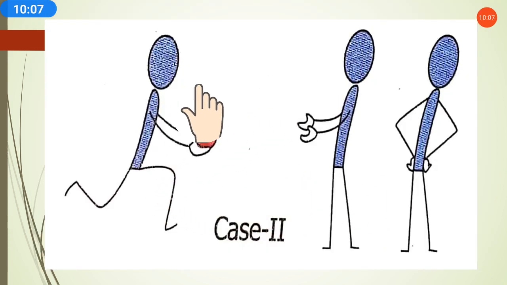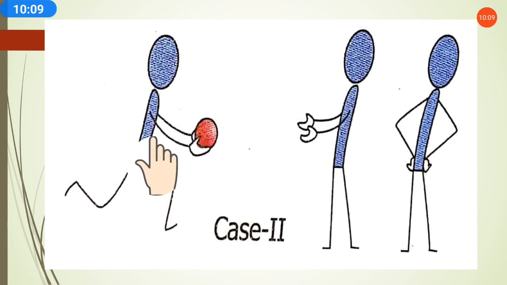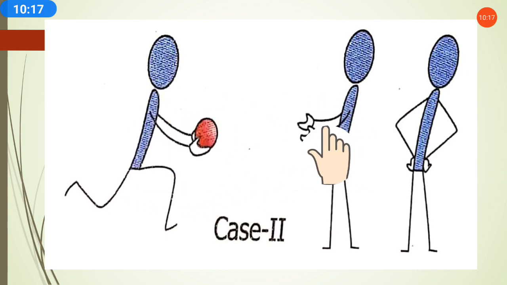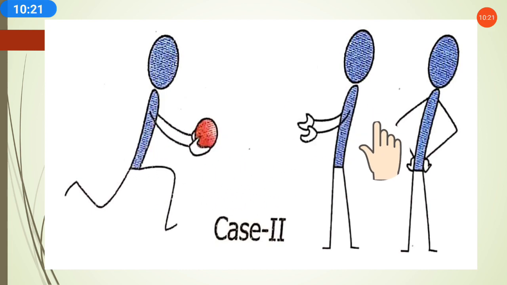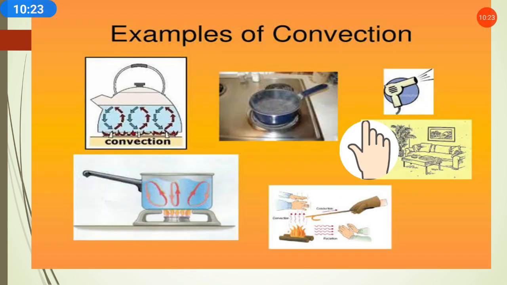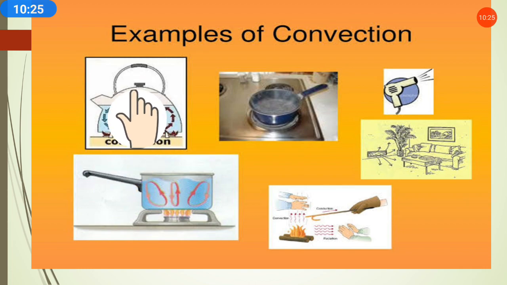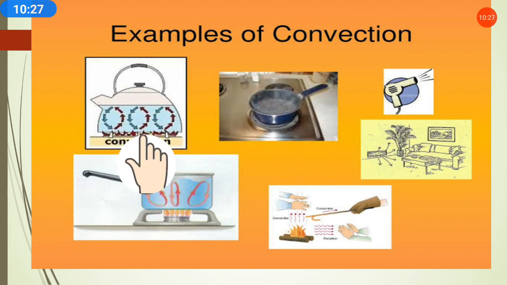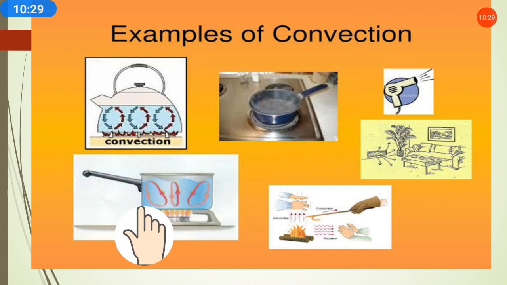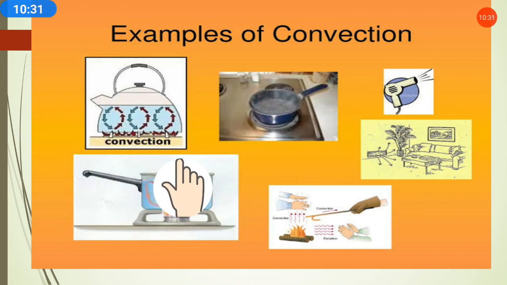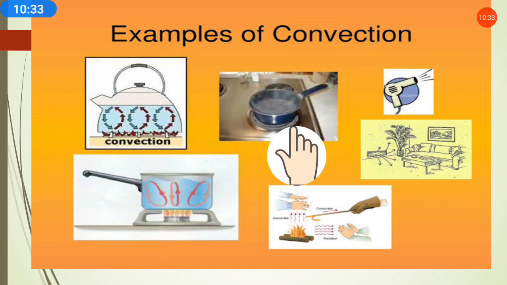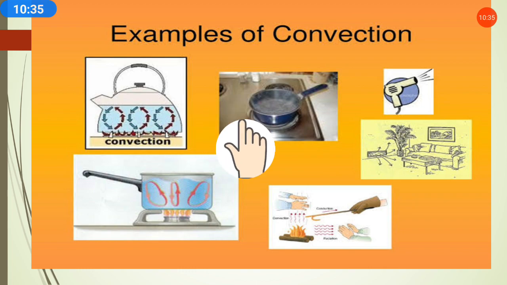This process is called convection. It is also a process of transfer of heat, but in this, one substance is giving the heat to another substance, so the actual movement of the molecules will be there to transfer the heat from one substance to another. Here is an example of convection: in a kettle, if you heat water or tea, the liquids are getting heated through the process of convection.